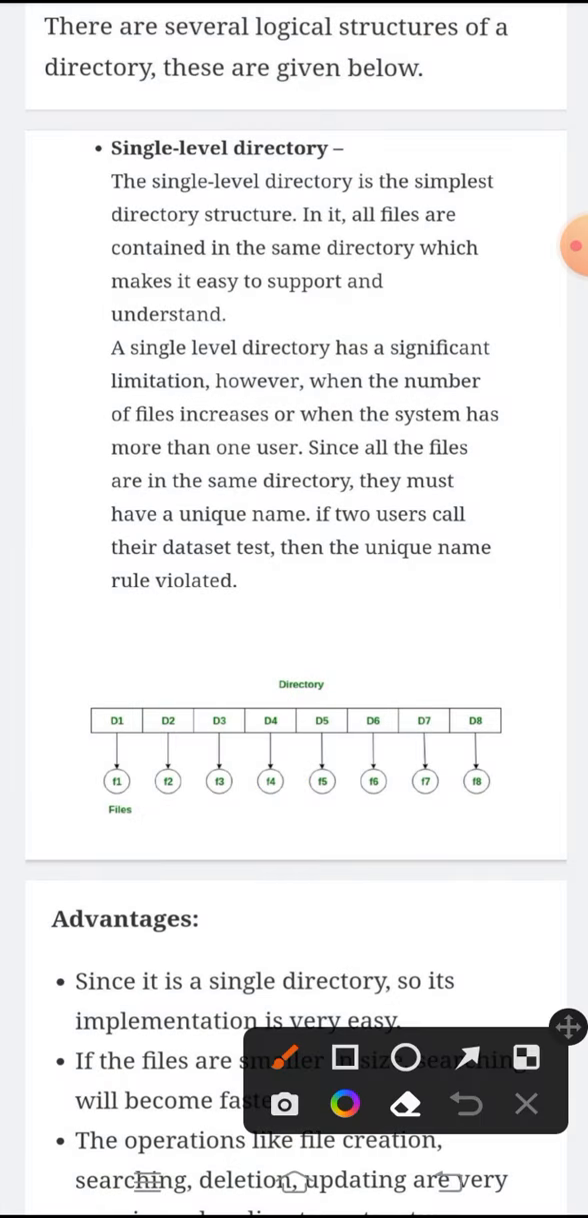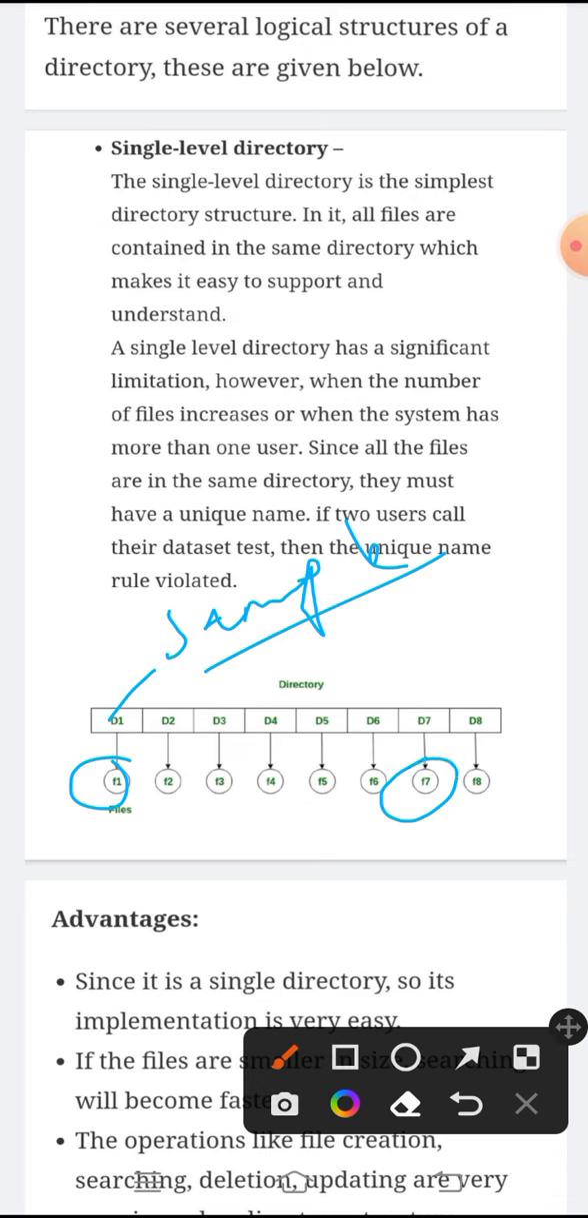Then each and every file will have a unique name. If the file in directory D1 has a name like sample, the same name should not be taken in another directory. If we are considering like that, we will get a name collision problem.